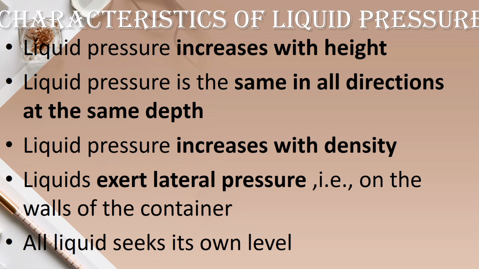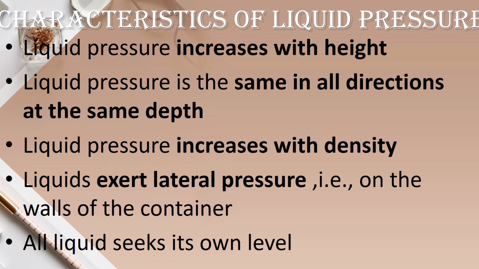Okay children, and what is the fourth characteristic? Liquids exert lateral pressure. Okay, this activity we have learnt in activity 2. We have taken a metallic cylinder, is it children? A metallic cylinder which is open at the sides. In those sides we had used balloons, is it?